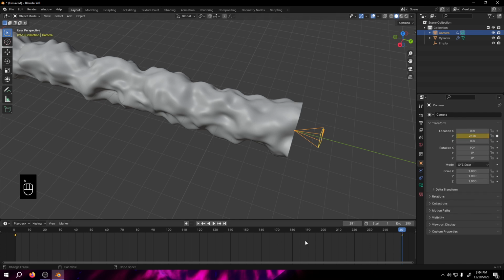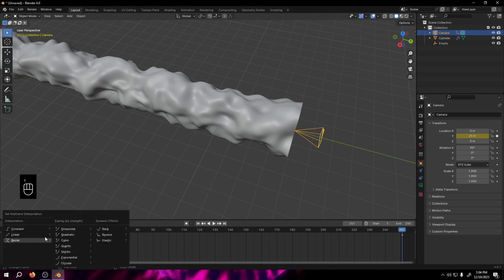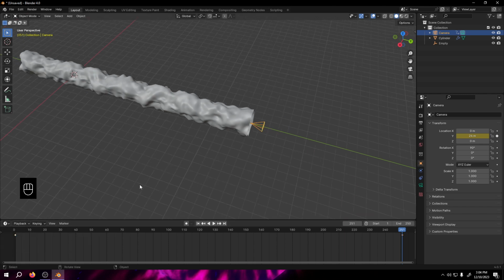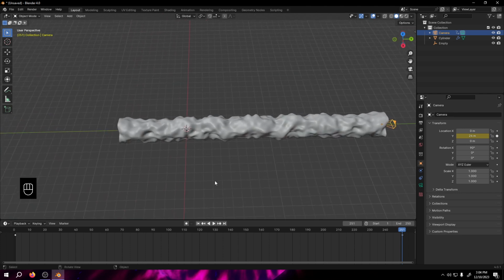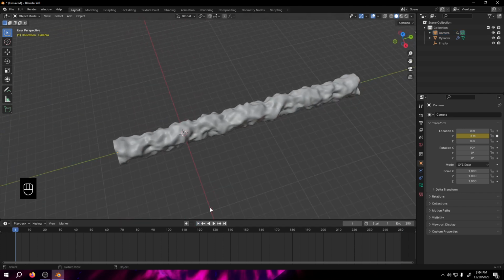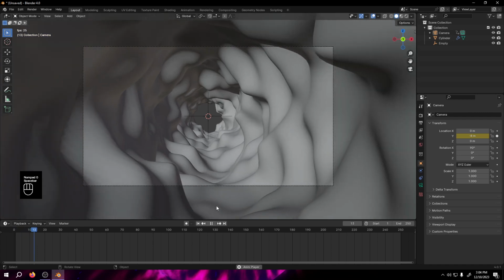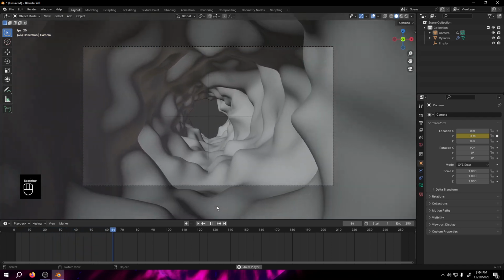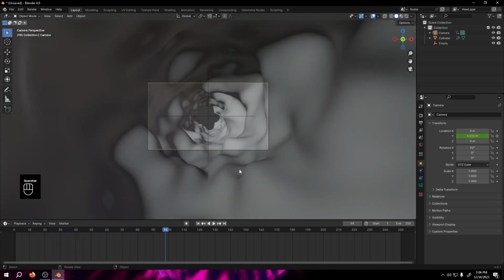Make sure that keyframe is actually linear, not others. That is mandatory. So if you see what we have, here it is.